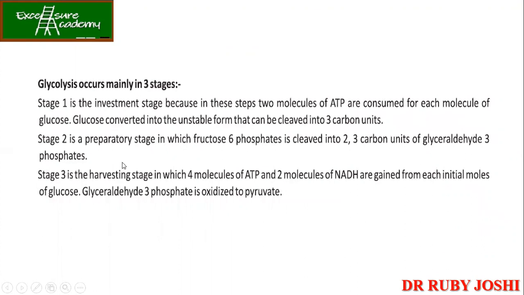So the first stage is the preparatory stage, in which fructose 6-phosphate is cleaved into two 3-carbon units of glyceraldehyde 3-phosphate. And then harvesting. यानी कि क्या, पहले मैंने 2 molecules of ATP use किया, अब मैं उसको हार्वेस्ट कर रही हूँ. So harvesting 4 molecules of ATP and 2 molecules of NADH. इसलिए हमें नेट गेन कितना हुआ ATP का? 2 लगाए, 4 मिला, तो नेट गेन हुआ 2 ATP molecules. ठीक है. And finally, this glyceraldehyde 3-phosphate is oxidized to pyruvate.